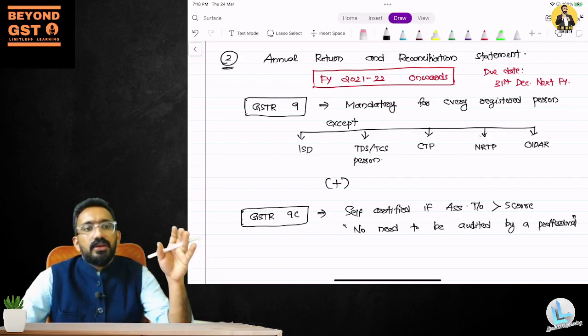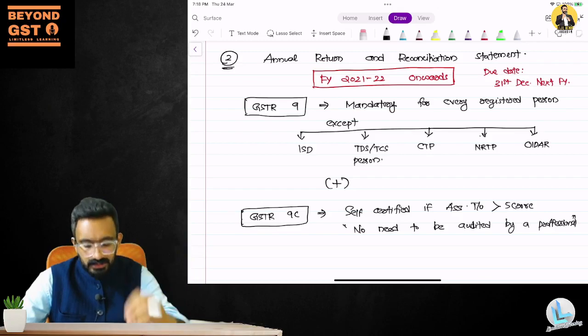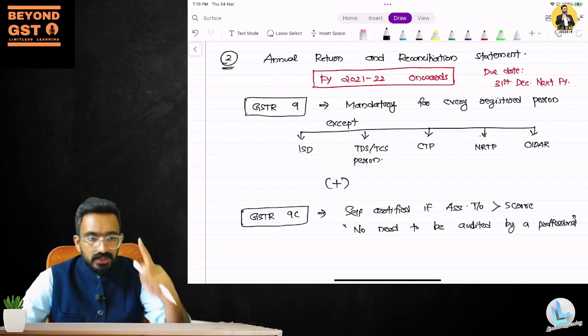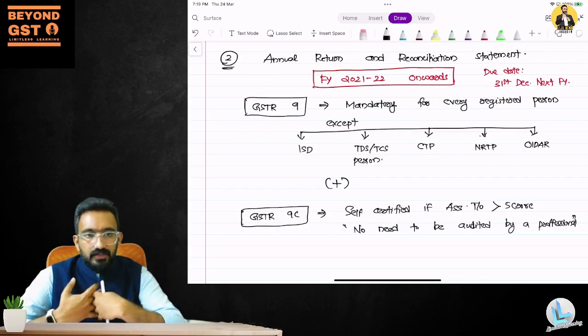except for certain parties. Who are those people who are not required to file annual return? GSTR 9 is mandatory for everybody other than input service distributor, TDS TCS person, CTP, NRTP, OIDAR. It's very, very easy to remember this.